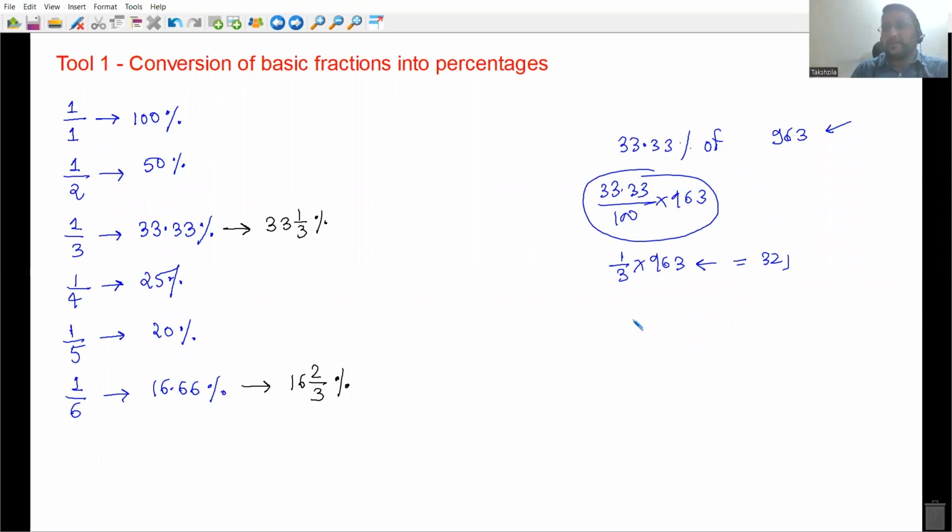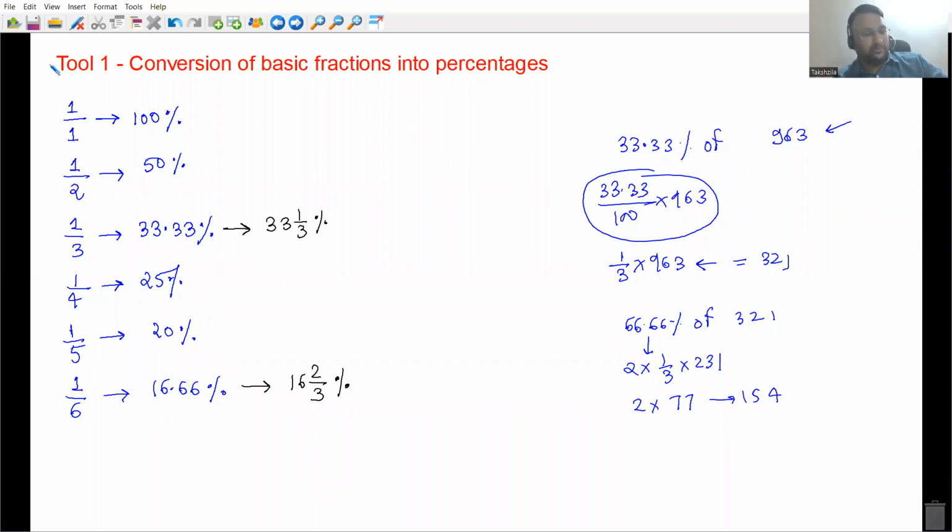For example, if I ask you what is 66.66% of, let's say, 321, as soon as you see it, you should know that this is twice of 33.33. Okay, twice of 77, that is equal to 154. Everyone, these fractions are very, very useful, not only for your MBA entrance exams, but in your whole career and day-to-day life as well.